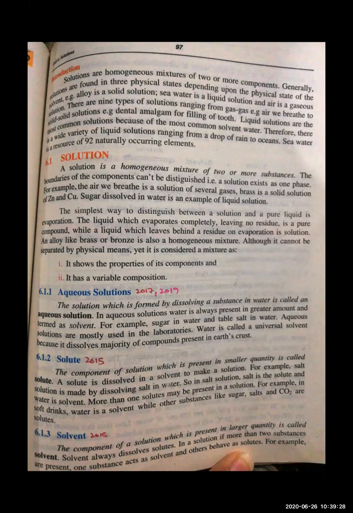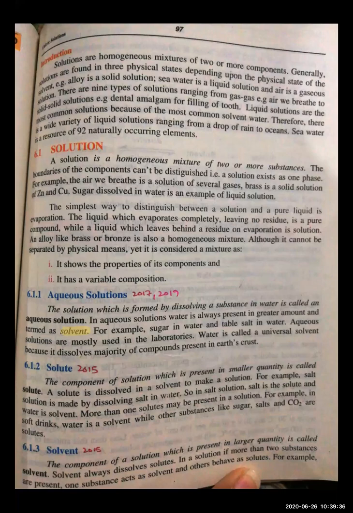The thing which is in excess is always known as solvent, and the thing which is going to be dissolved in that is known as solute, right? Like when we make a solution of sugar in water or salt in water, the water is acting as a solvent because it is in much greater amount than the solute.